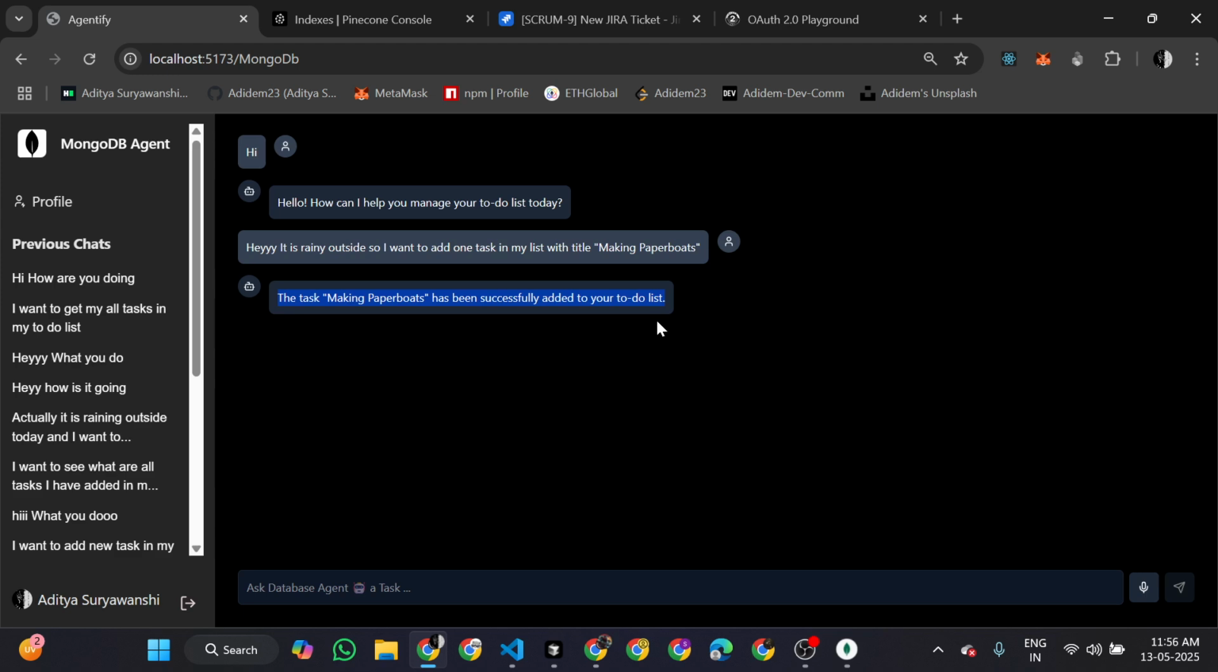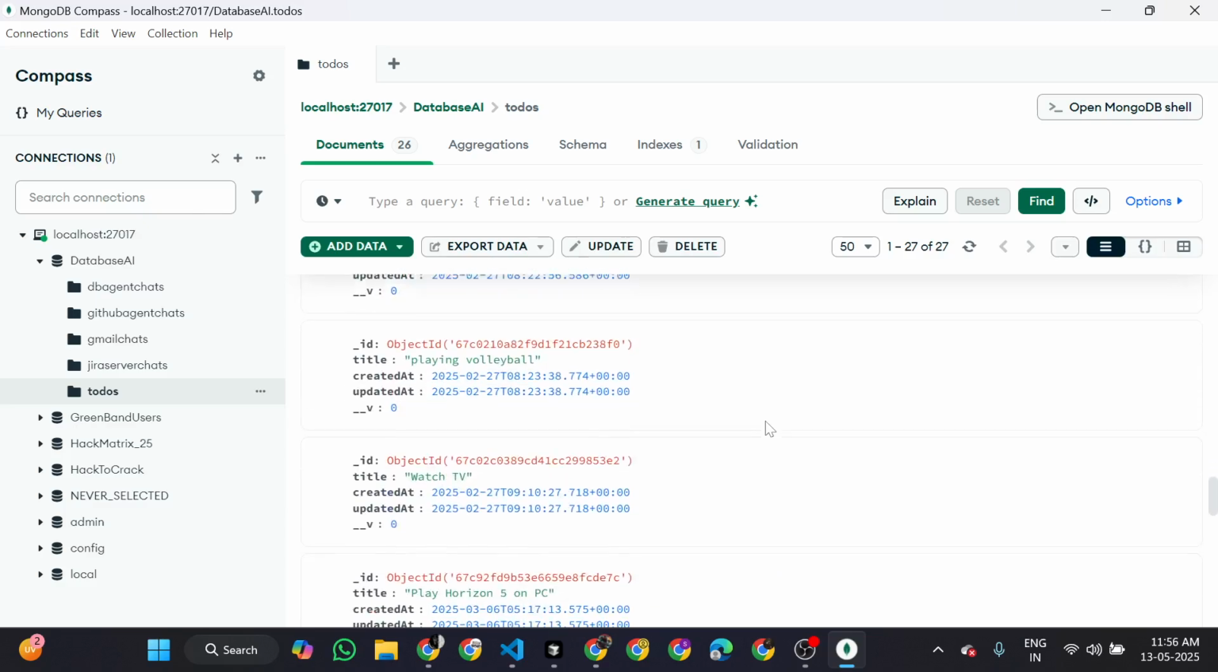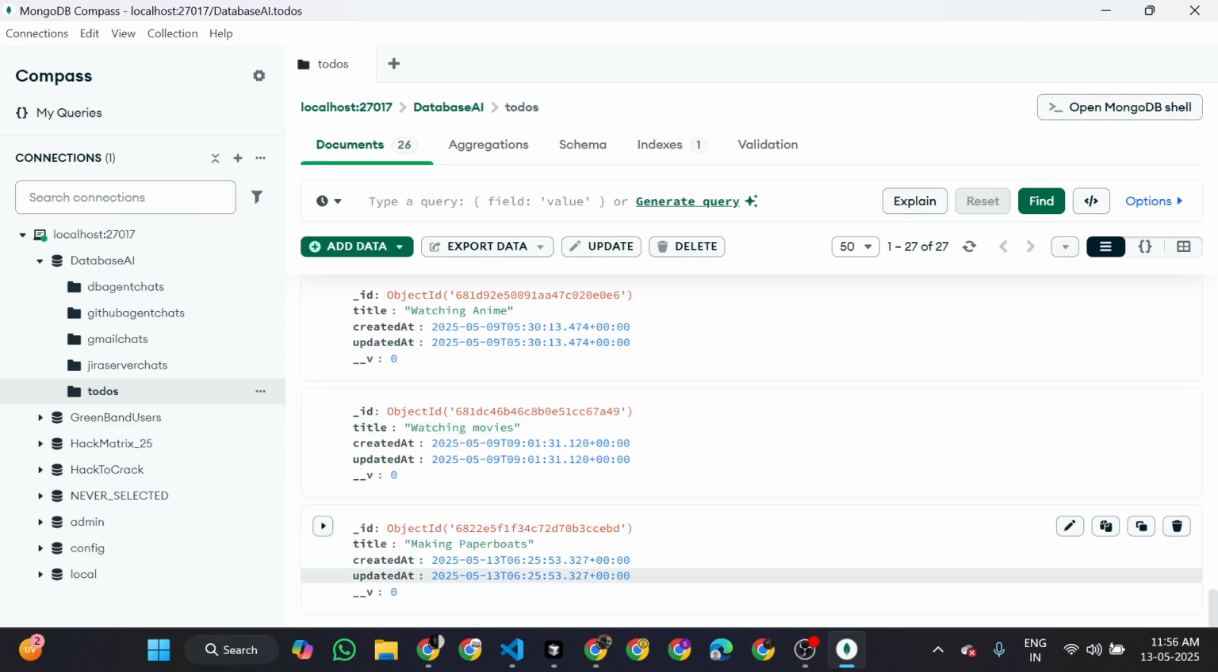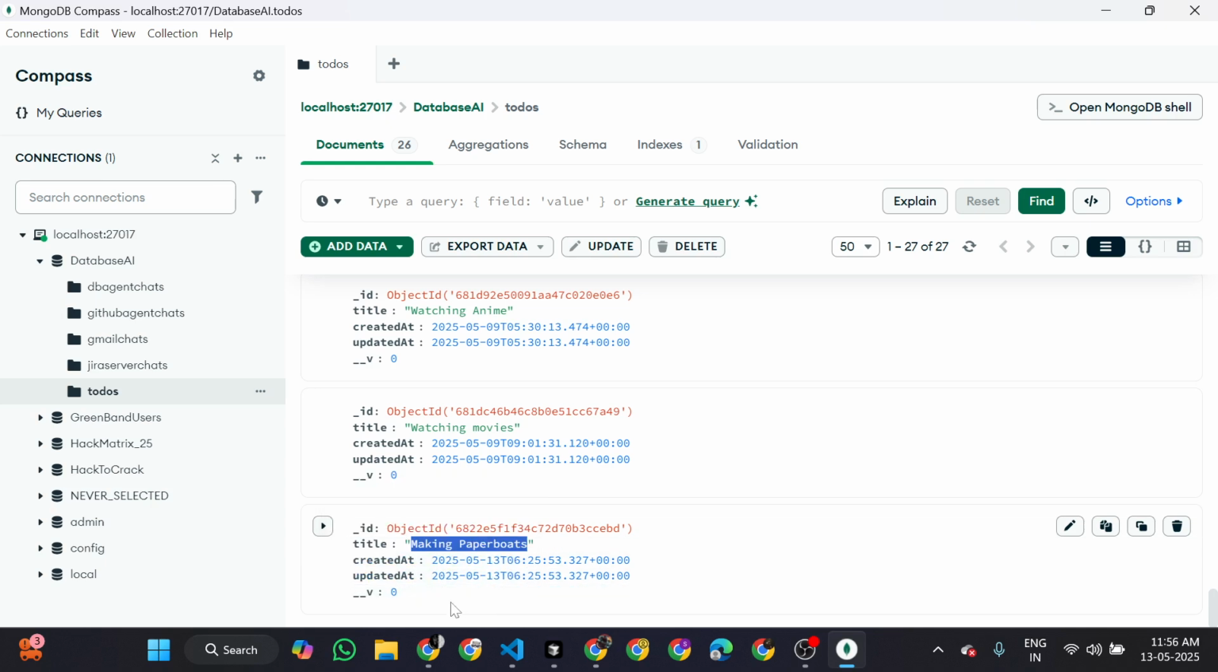Before, I showed you there were 26 records in the particular collection that we have targeted for this agent. Now when I have given a prompt, you can see the records have changed to 27, and the new record, making paper boats, has been added to my list. This is how this agent works.